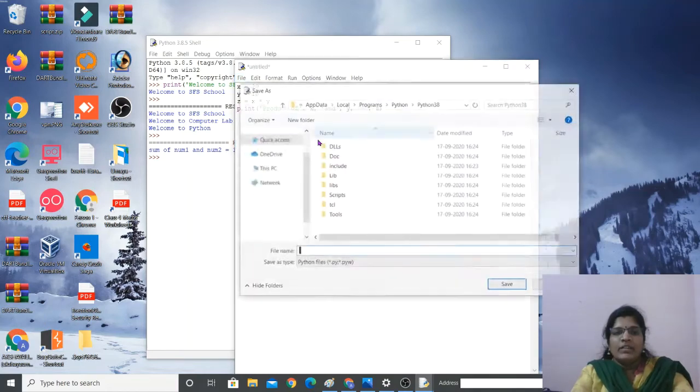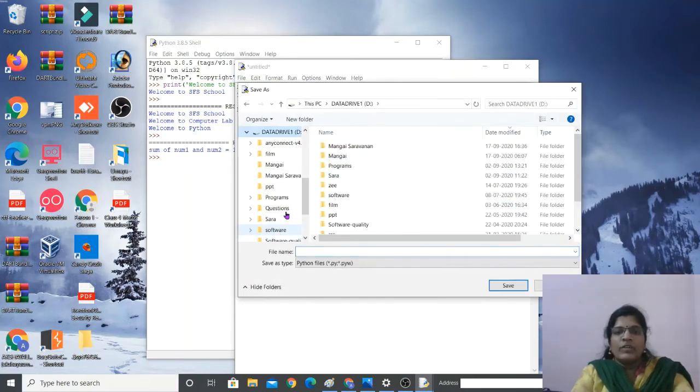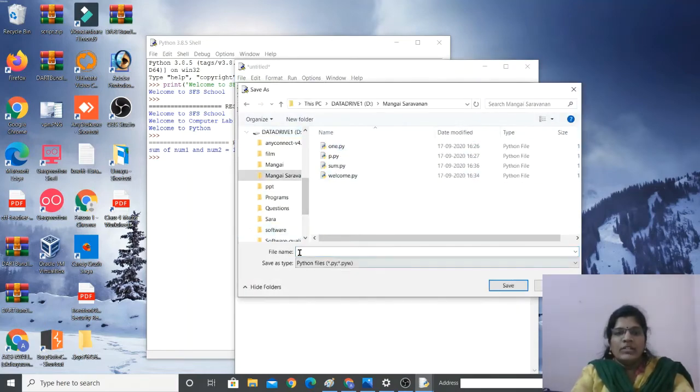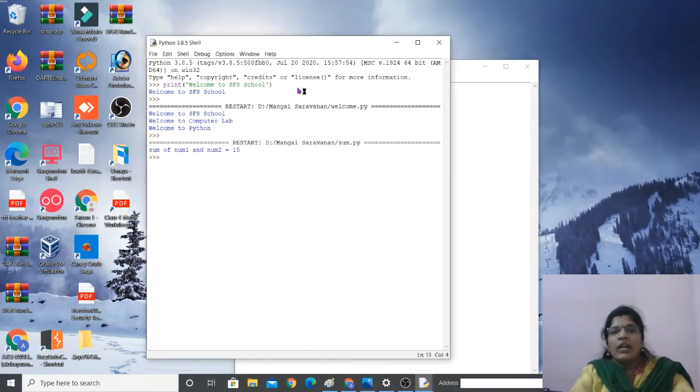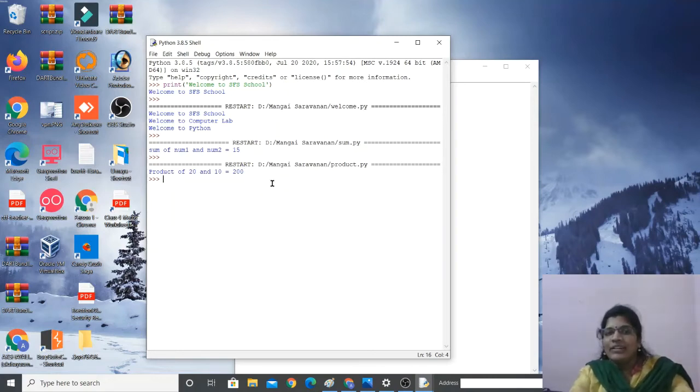Save, and the name I'm going to give it is product.py. Okay, so we saved it. How to run? Go to run tab, run module. Do you see product of 20 and 10? It's 200. Is it clear, students? Yes or no? Yes, that's good.